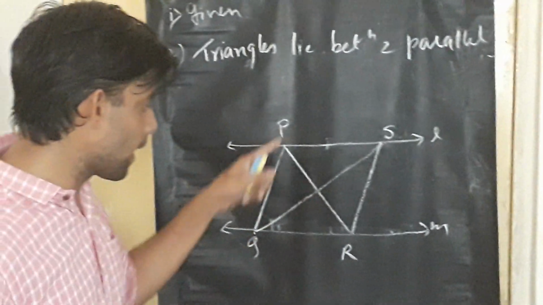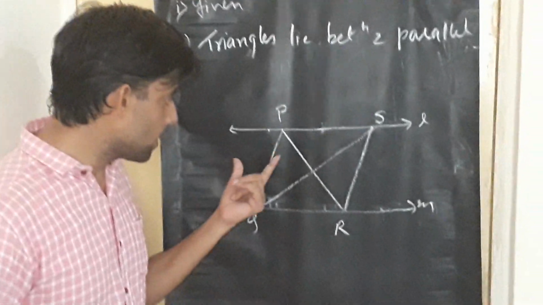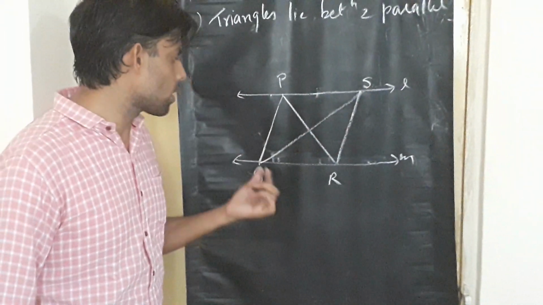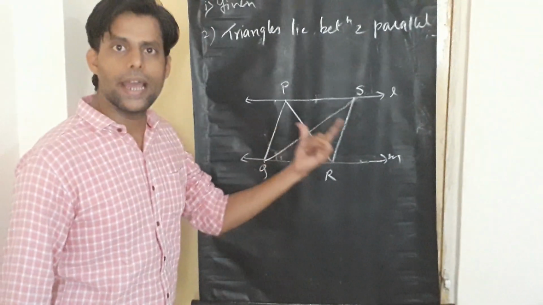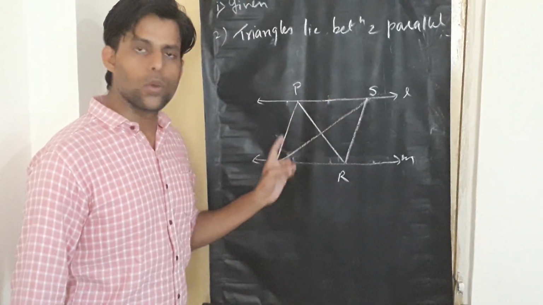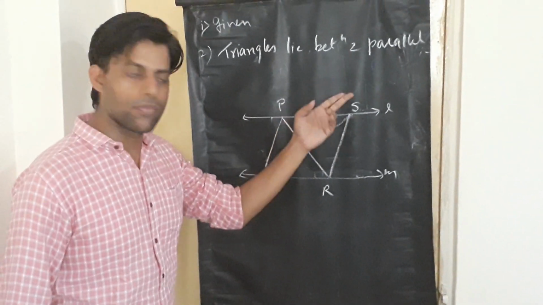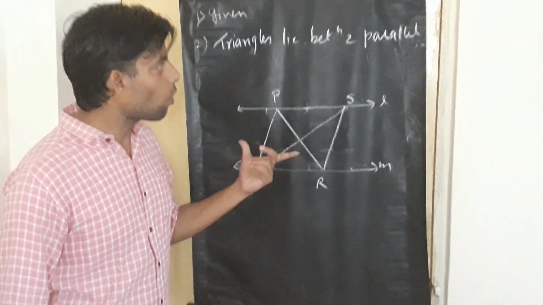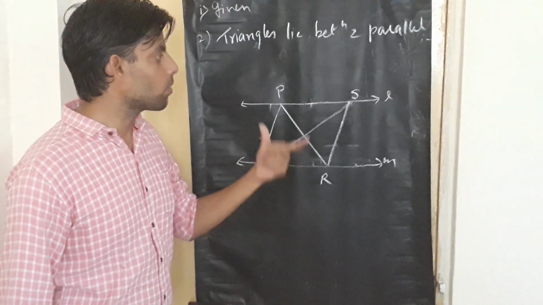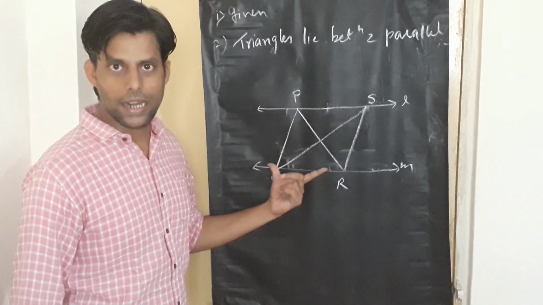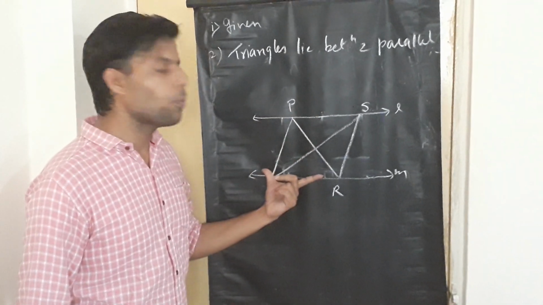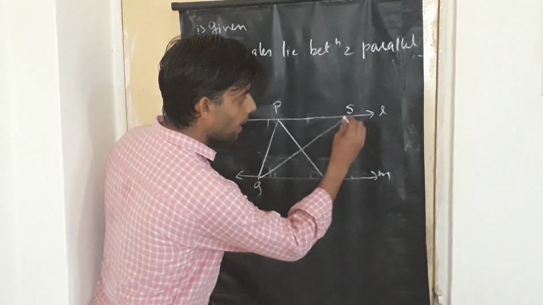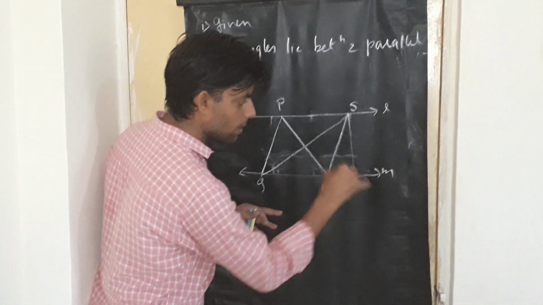Now students, look at triangle PQR. Clearly you can see in triangle PQR the vertex P is on line L, whereas the vertices Q and R are on line N. For triangle SQR, the vertex S is on one of the lines, whereas the vertices Q and R are on the other line. So this is what kind of triangle we are talking about. The triangle should be between two parallel lines. If the triangles lie between two parallel lines, then their heights are equal, as the parallel lines are equidistant.